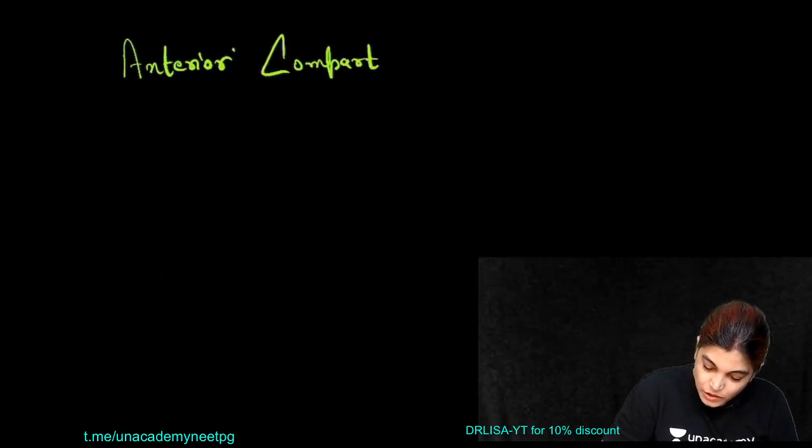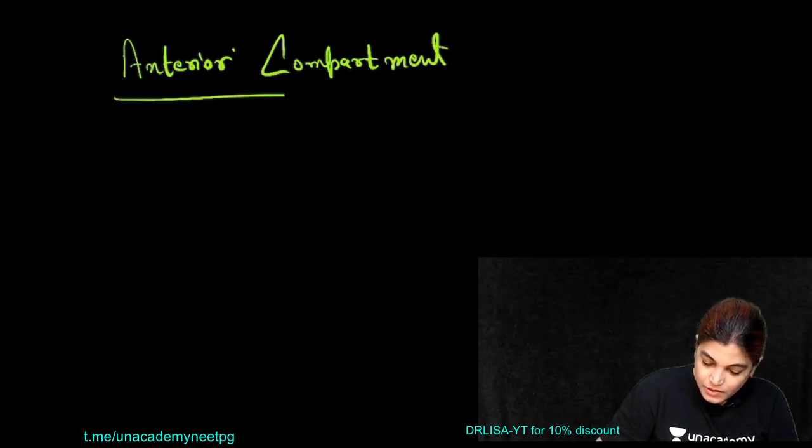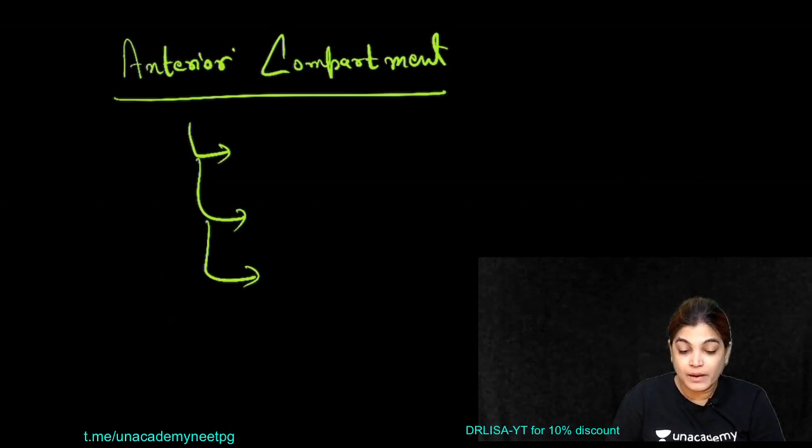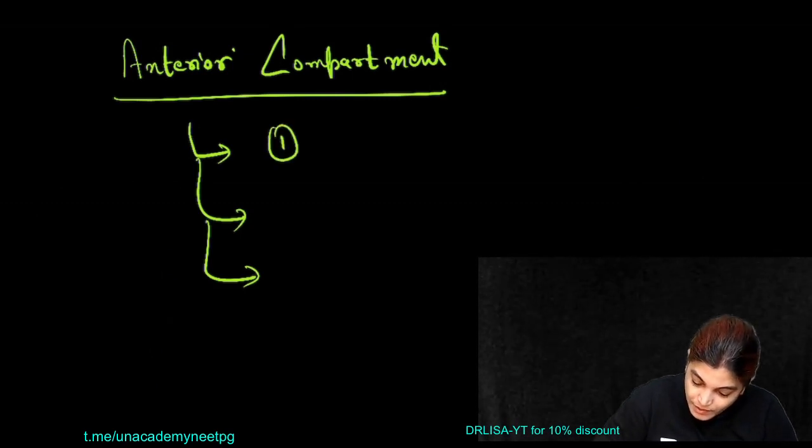As I told you, from the anterior compartment the only structures passing are ligaments. Three important ligaments pass through the anterior compartment, from before to backward.